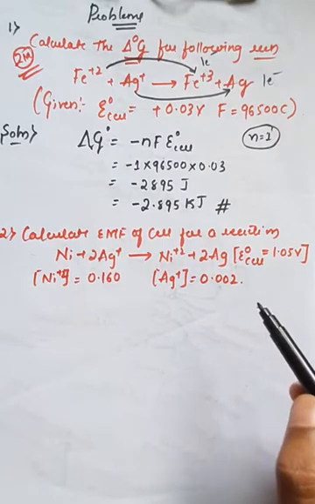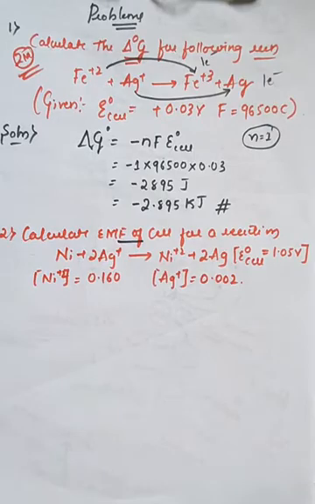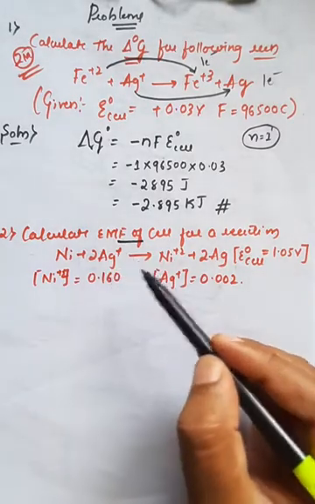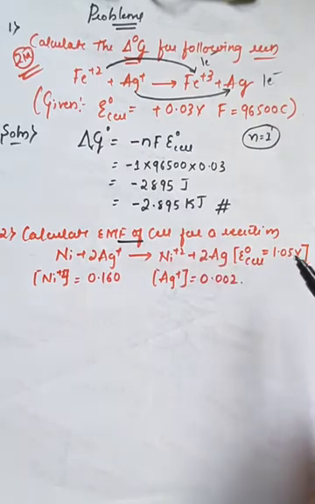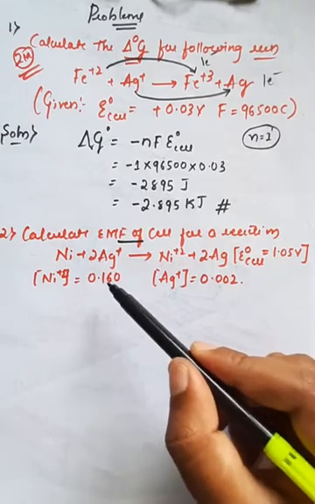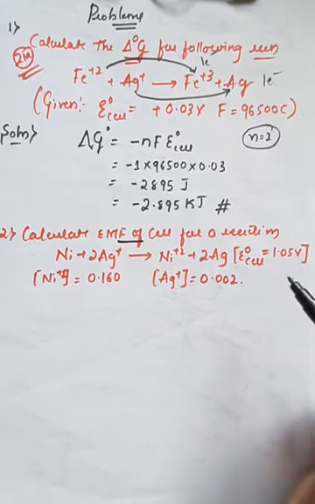Once again I will read the question. Calculate the EMF of the cell. Here we have to calculate the EMF of the cell for the reaction, that is nickel plus 2 moles of Ag+ is converting into Ni2+ by the liberation of 2 moles of Ag, and they have also given E naught of the cell, that is standard EMF of the cell is equal to 1.05 volt, and the concentration of nickel is equal to 0.160, and the concentration of Ag+ is equal to 0.002.